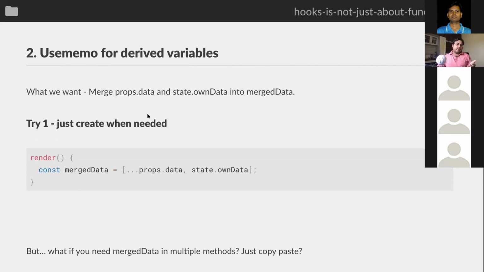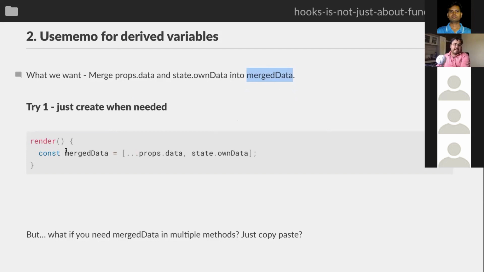The next small thing I want to talk about is derived variables. So what is a derived variable? Let's say something like this. I have props which contains data, so props.data, maybe that's an array. And then I have some of my own data, so state.ownData. And I want to merge them together into one variable, let's say mergedData. So maybe for some reason, I want to work on an array which is a summation of something from the props and something from my own state. And then I want to use this mergedData for everything else within my component.